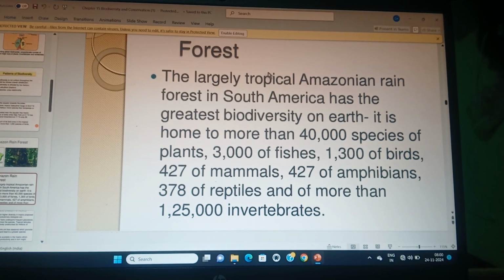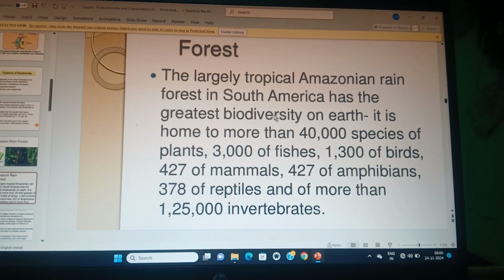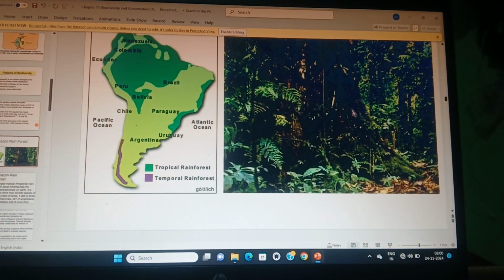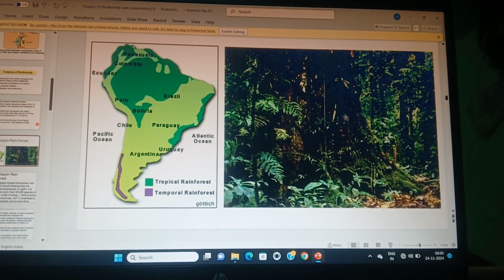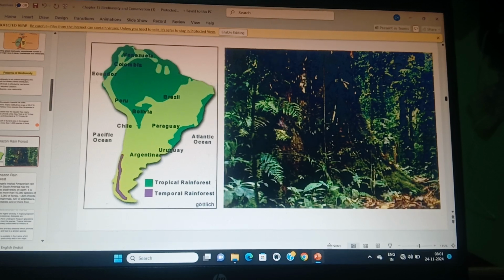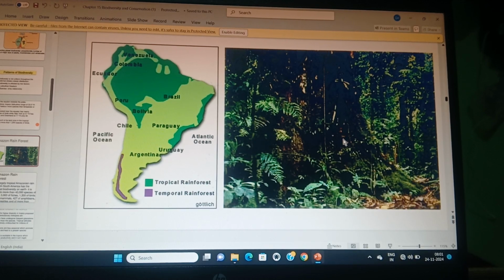Then look at the forest. Student, you have to remember this data. The Amazon rainforest is known as the lungs of our planet. Why is it the lungs of the planet? What is the function of the lungs? Your lungs take carbon dioxide and give oxygen to your body, is it not? Pause the video and comment.